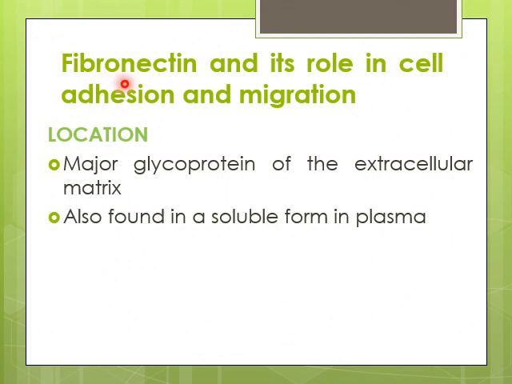So the next protein which is included in your syllabus is fibronectin. We are going to see biochemical aspects of fibronectin, and especially we are going to focus on its significance or role in cellular adhesion and migration. Now first of all, location of fibronectin. Fibronectin is found as a major glycoprotein in the extracellular matrix, and it is also found in blood plasma.